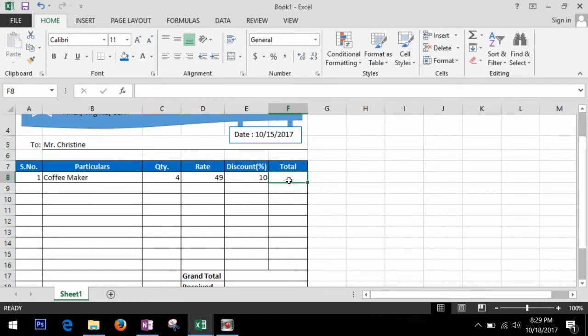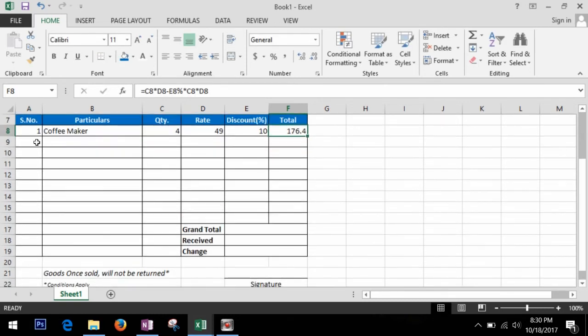The formula for total is quantity into rate minus discount, equal to quantity multiplied by rate minus 10%, right? What is this? E8 percent of what? Quantity into rate, because quantity into rate is total. So again, quantity multiplied by rate. Press enter. So this is our total.